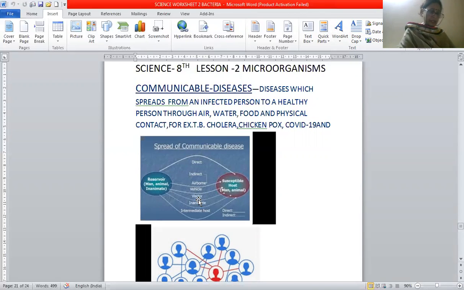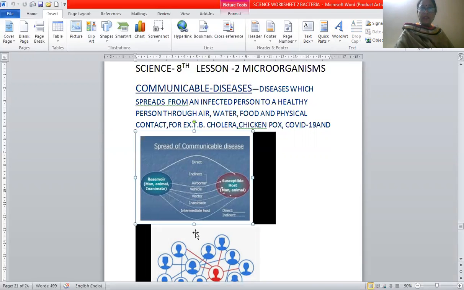By drinking dirty water and unclean or spoiled food, which may contain pathogens. When a healthy person consumes dirty water or spoiled food, the pathogens enter the body of the person and cause diseases. Certain animals also carry these pathogens and spread the disease from one person to another. See the diagram, how fast these diseases spread.